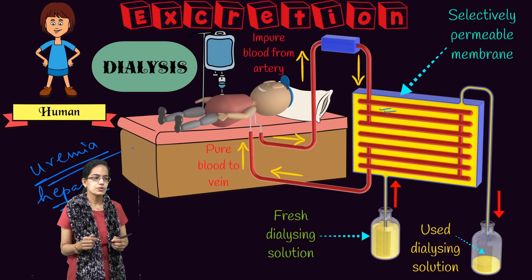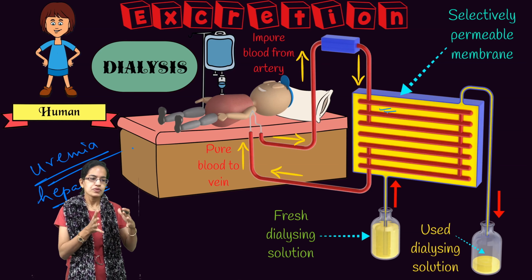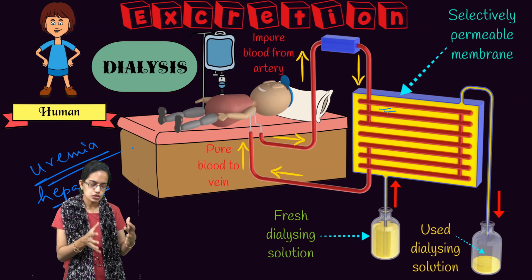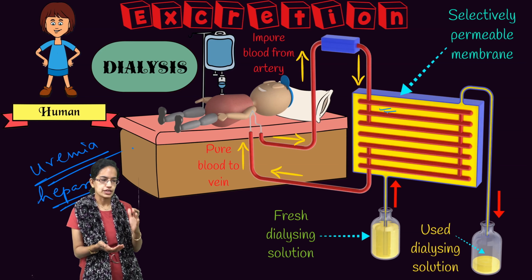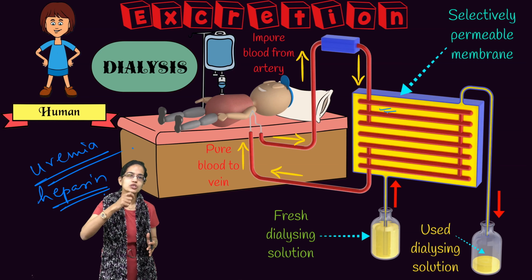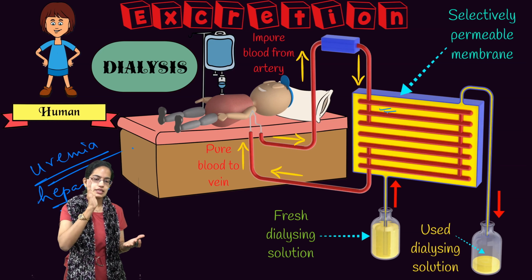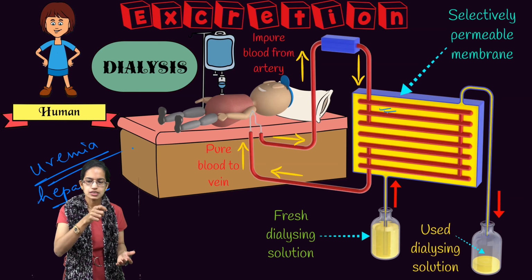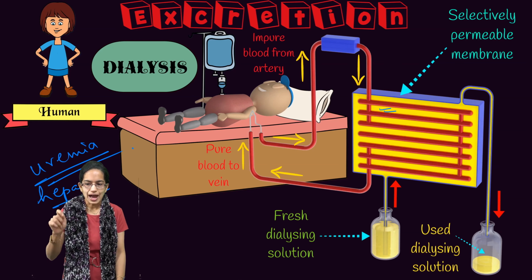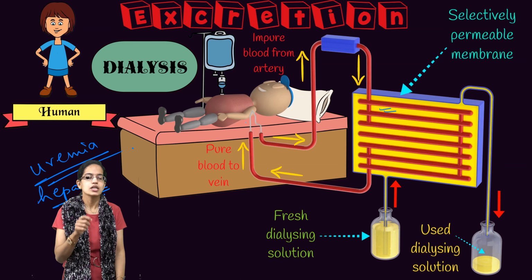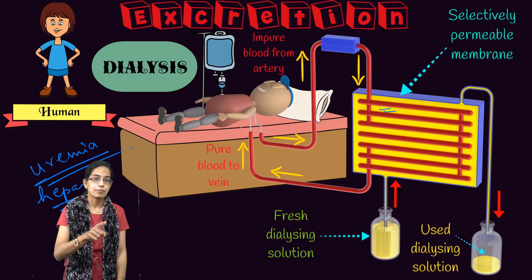Important to note, this dialyzing fluid does not have nitrogenous waste. Since it does not have nitrogenous waste, it allows the blood to get cleared, and finally the cleared blood is moved through the vein back into the body of the patient by adding anti-heparin agents.